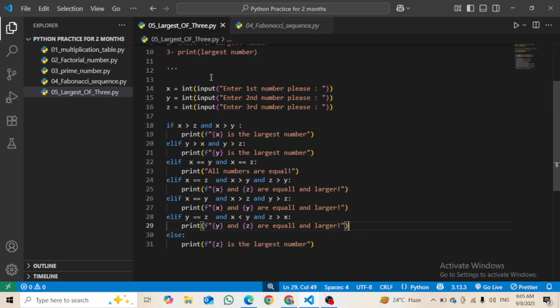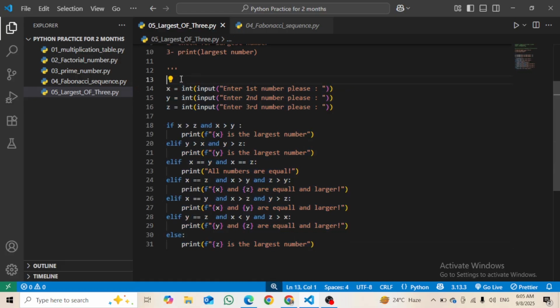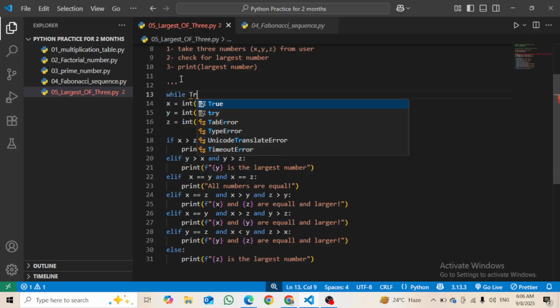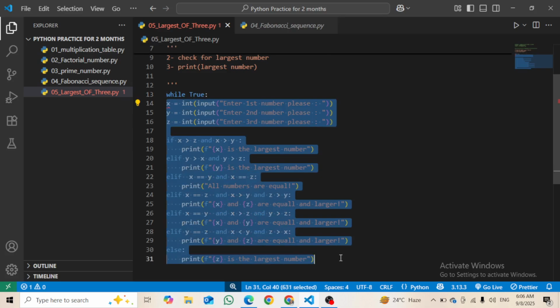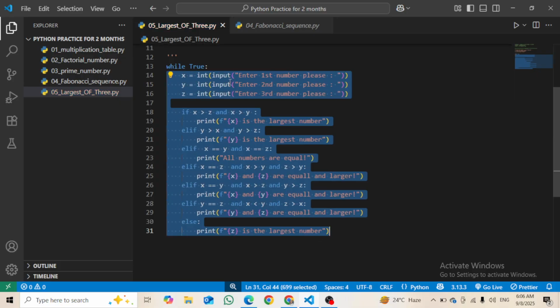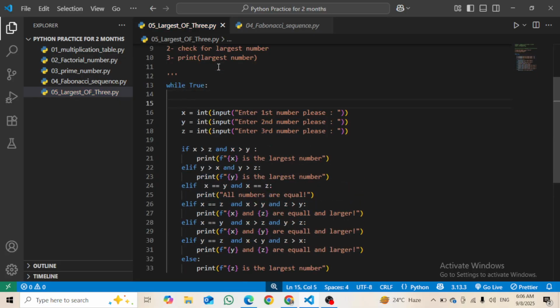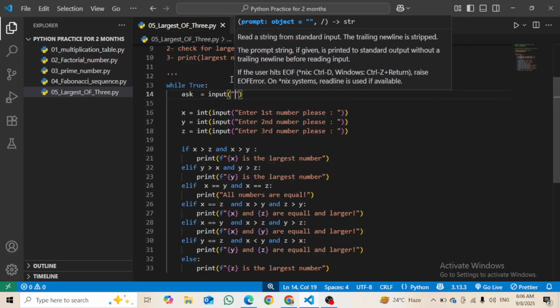It will work. Then what we will do is add it inside the while loop. While True, inside this loop we will run this code, give it a tab. All right, then as we ask the user, ask equals input, do you want to use it again or not.